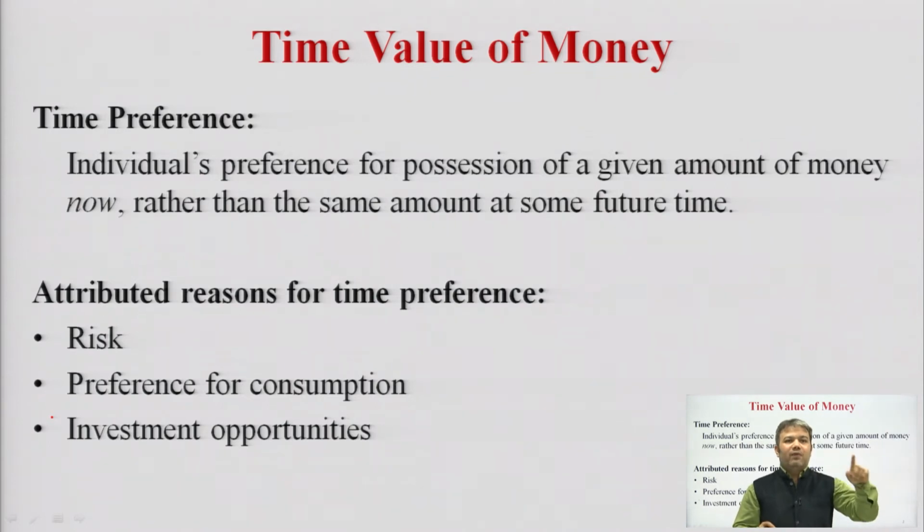criteria. Preferences for consumption: now it is my choice, it is my nature, it is my decision whether I am going for consumption or whether I am going for saving. That is my choice as an individual, as a firm, as a business owner, as a business manager.